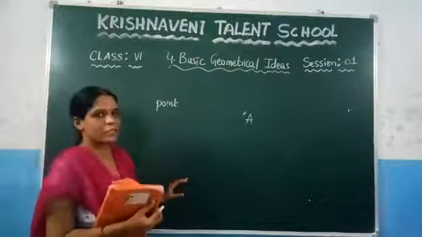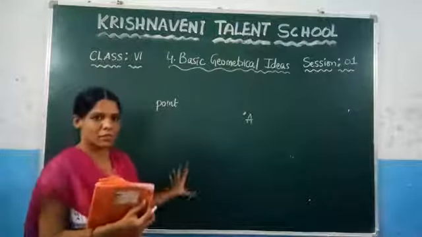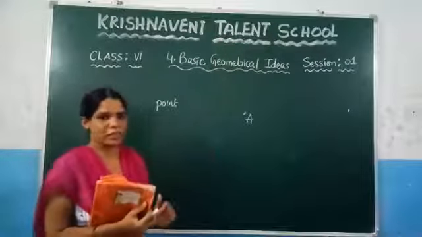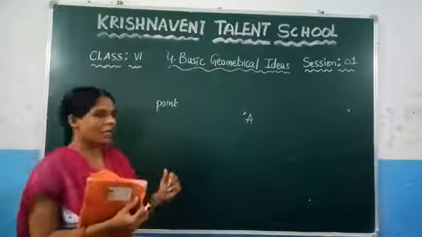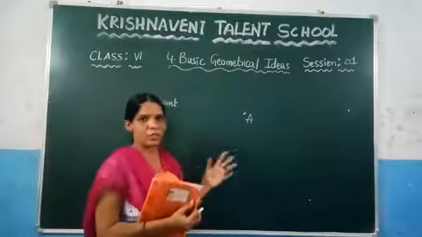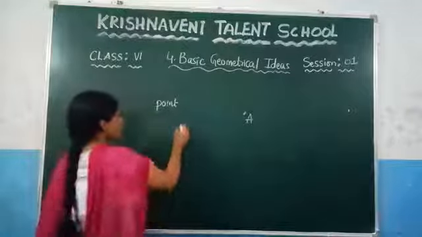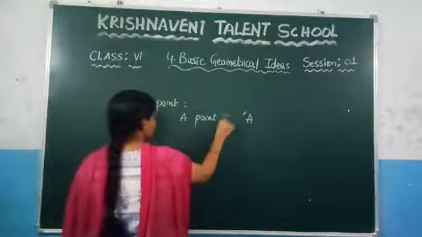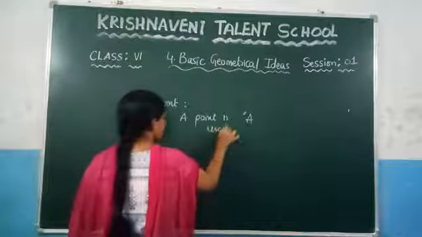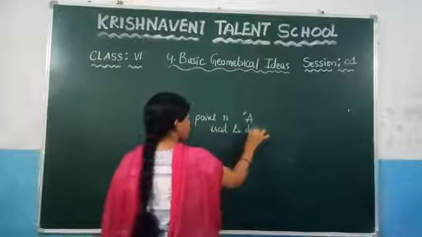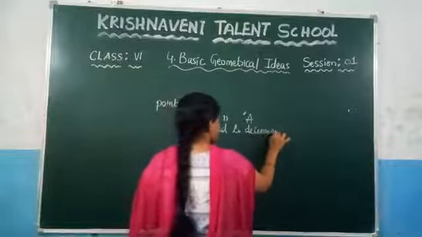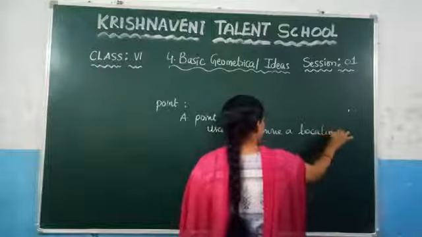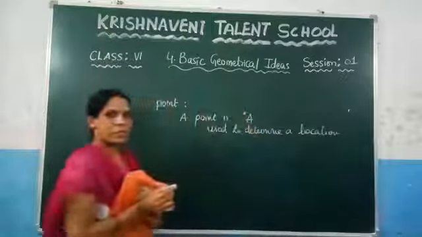Let us suppose in our Telangana map you can see that all the cities are located with the help of dots. That is the use of the point. A point is nothing but something used to determine a location. And points are always denoted by capital letters.